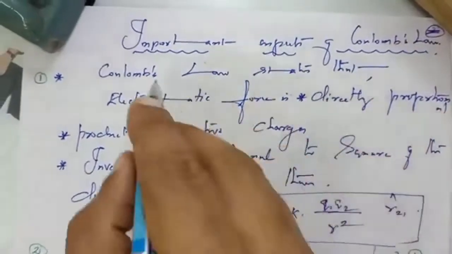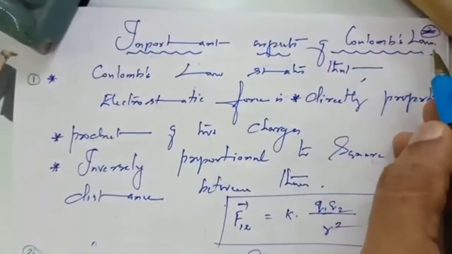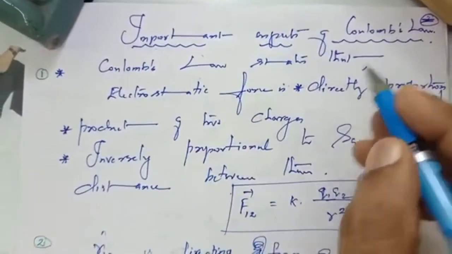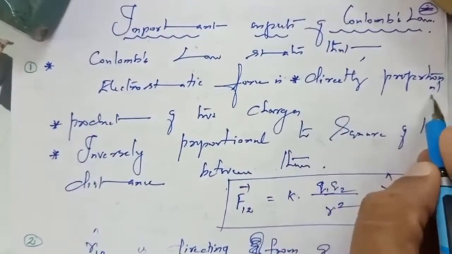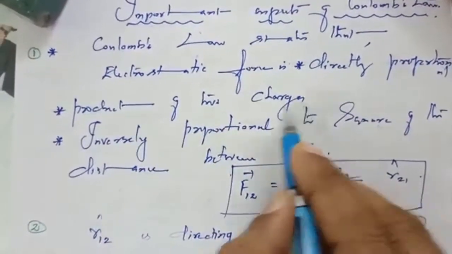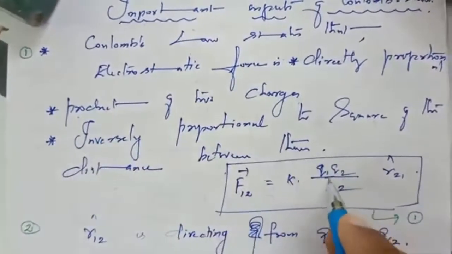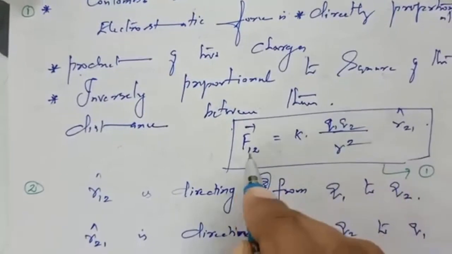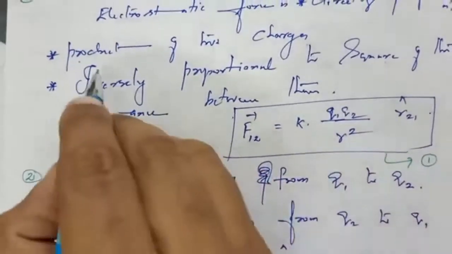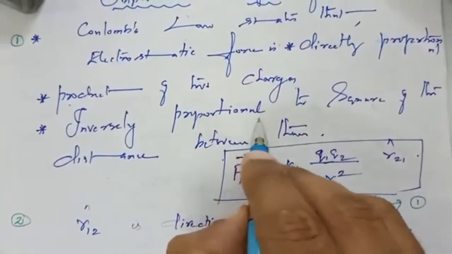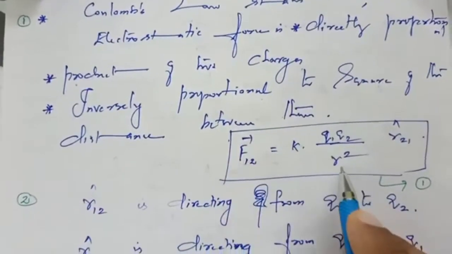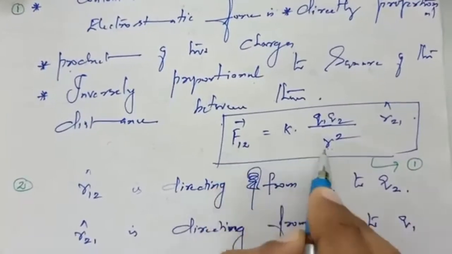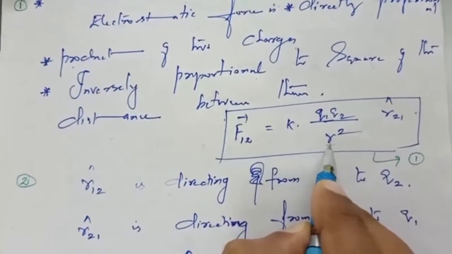Now let us see important aspects of Coulomb's law. First aspect, Coulomb's law states that electrostatic force is directly proportional to the product of the two charges. Product means multiplication of two charges. These are the two charges. The multiplication of the two charges is directly proportional to the force. And inversely proportional to the square of the distance between them. This is the square of the distance. It is in the denominator, therefore inversely proportional to the force.